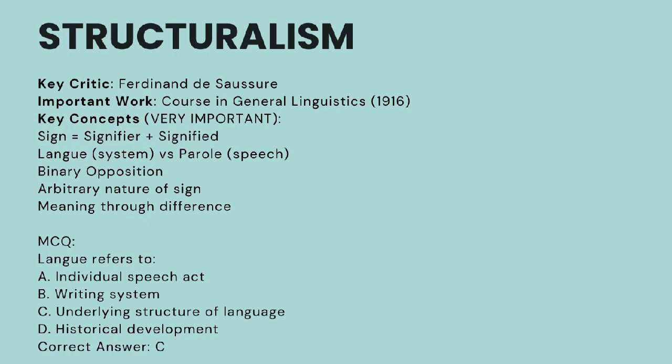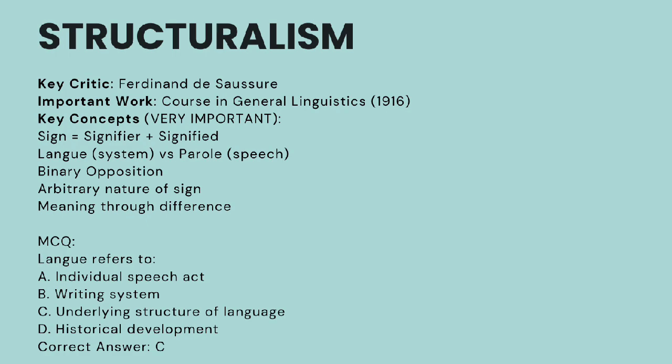He has given so many concepts related to structuralism. One of the very important ideas is the sign, which is the combination of signifier plus signified. I have made a YouTube Short where I talked in detail about what the signifier and the signified are.